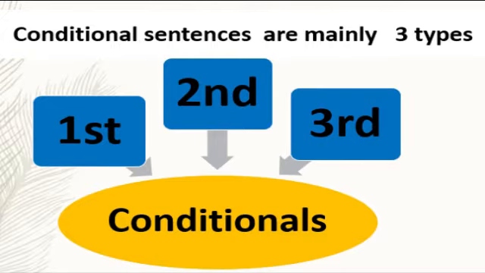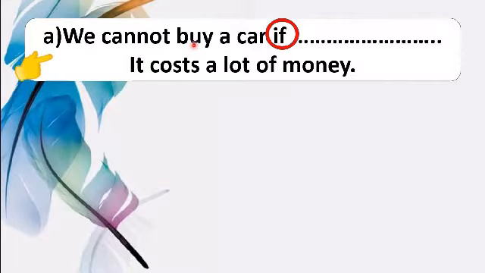And you know, conditional sentences are 3 types. They are first conditional, second conditional, and third conditional. So dear students, can you tell me now, this sentence belongs which conditional? Yes, you are right. This is first conditional sentence. And you know, first conditional sentence indicates the probability of action, and also it talks about the present situation.